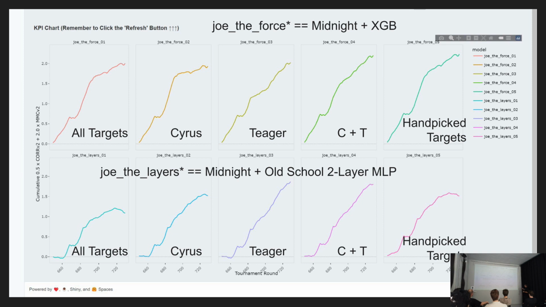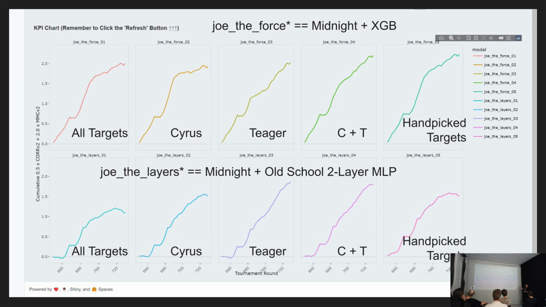Then the best one I got is that if I look at the derivation data and handpick some models, I handpick Cyrus, Tiger, and a few other targets together. It's actually getting better. So this is how I can prove that my expert knowledge of the model can actually help with a bit of performance improvement. And if you go back to the first one, which is a lazy way to ensemble, just train a model on all different targets and ensemble everything together with a simple rank average, it's okay, it's still doing something good, but not as good as my hand-picked one right here.